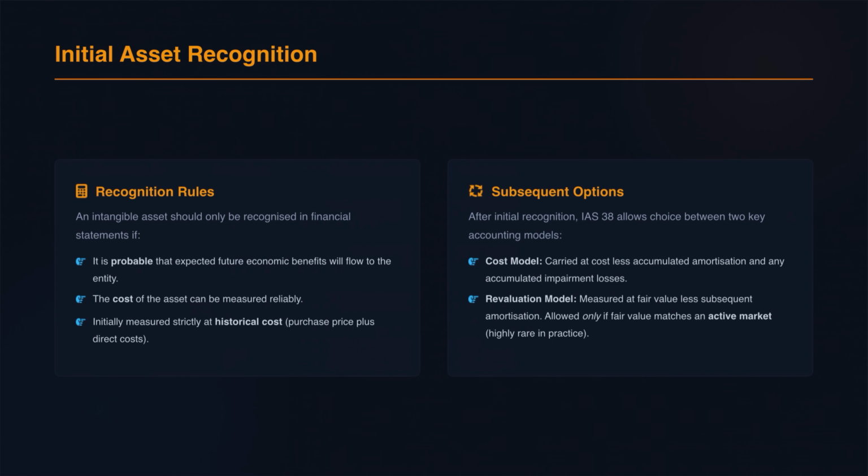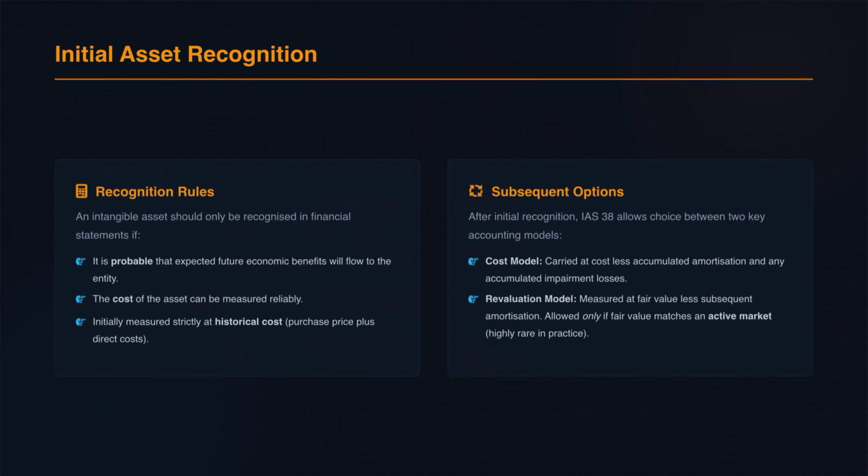Now, let's talk about the technical rules for recognition. How do we put this on our statement of financial position? Under IAS 38, we only recognize an intangible asset if it is probable that future economic benefits will flow to us, and the cost can be measured reliably. At inception, the asset is always recognized at historical cost. This includes the purchase price and any directly attributable costs to make the asset ready for use. But what happens next?